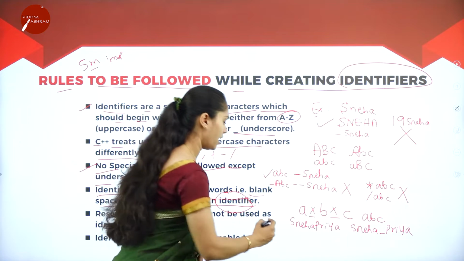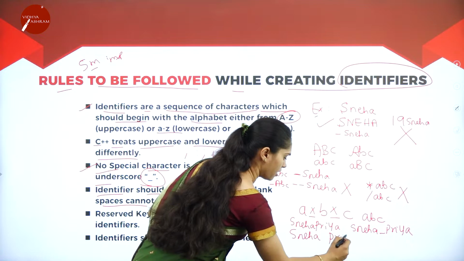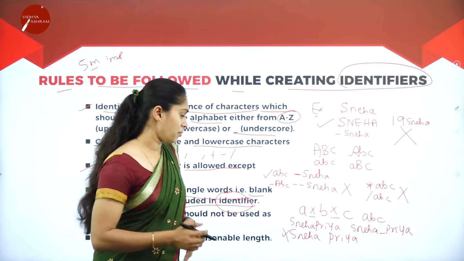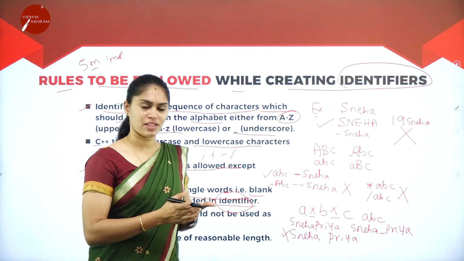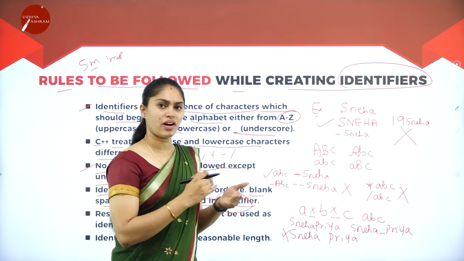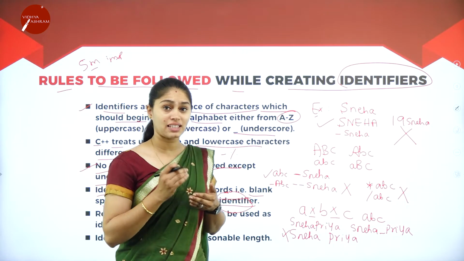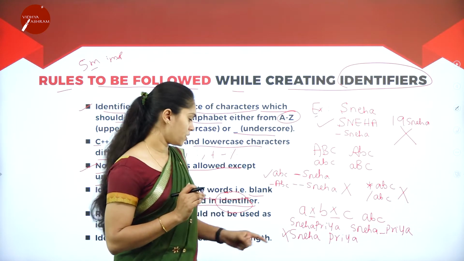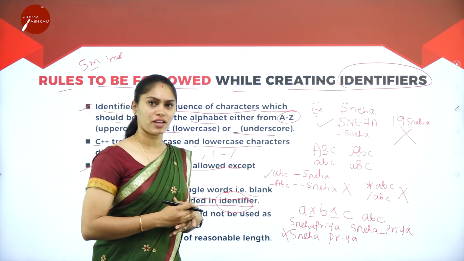Then which is invalid? That is Sneha space Priya. This one is a wrong usage of the identifier. Why? Because there is a space between the wordings. There should not be a space. If there is a space between the wordings, then you are going to get an error. So it must be a single word, or if it is a lengthy word, it has to be separated by an underscore, not anything other than underscore. We are not supposed to use any special characters in between. And when we give some space between the words, that will be wrong usage.